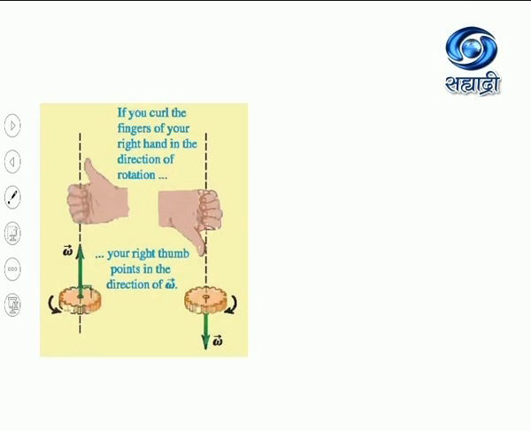So you can say that when the sense of rotation is anti-clockwise, the direction of the angular velocity is upward. Now here the fingers are curled in the clockwise direction, meaning the sense of rotation is clockwise. Then this thumb will be pointing in the downward direction, meaning the angular velocity will be in the downward direction.